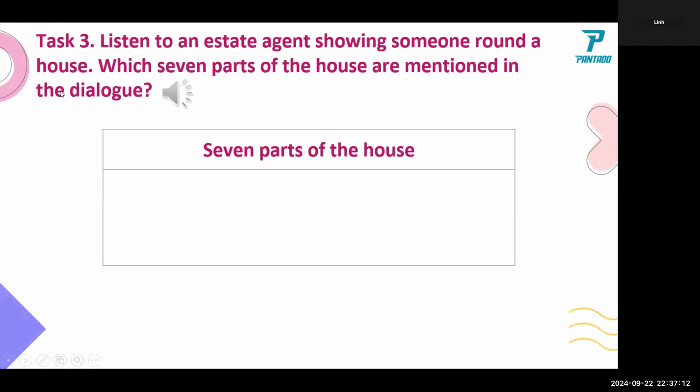Okay, 7, parts of the house. Please listen to an estate agent showing someone around a house. Which parts of the house are mentioned? Lesson 4A, Exercises 6 and 8.